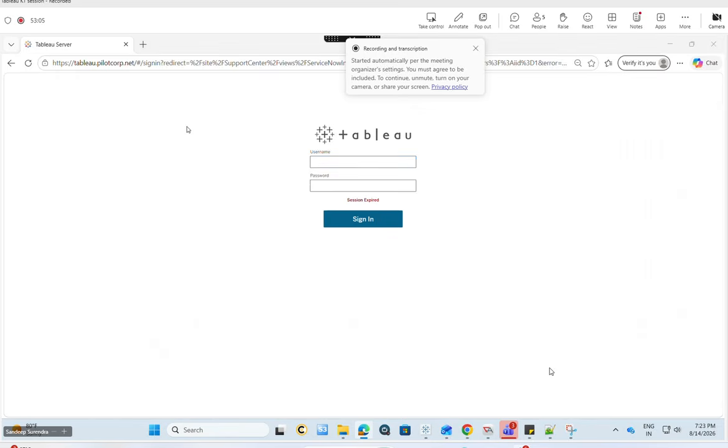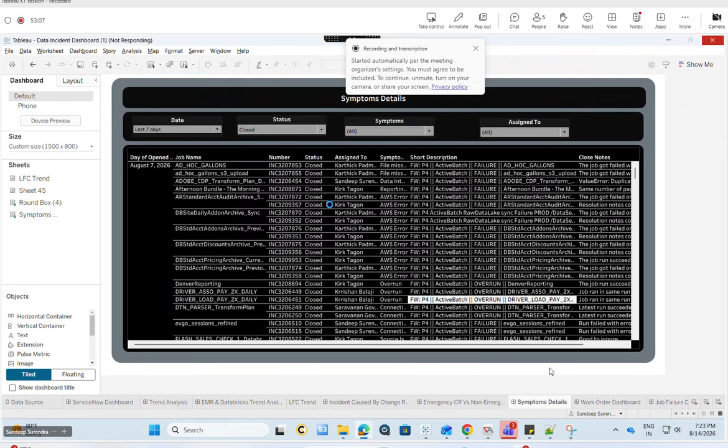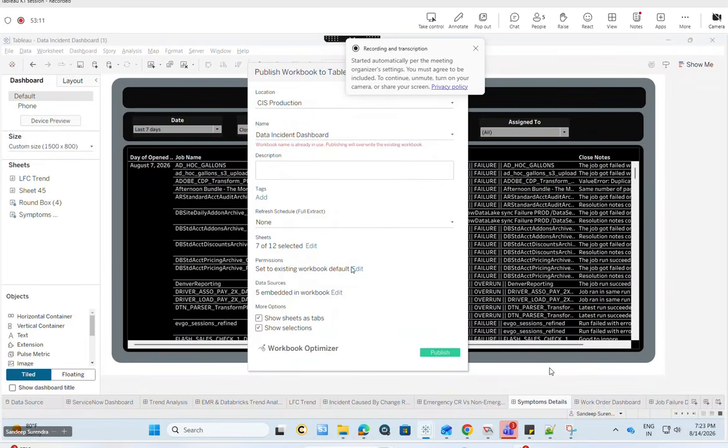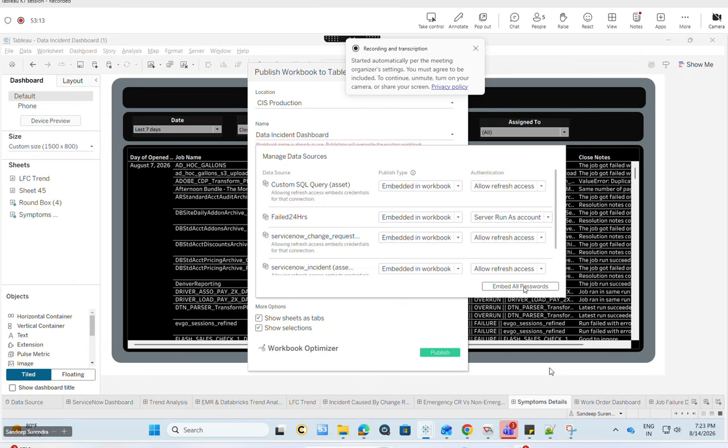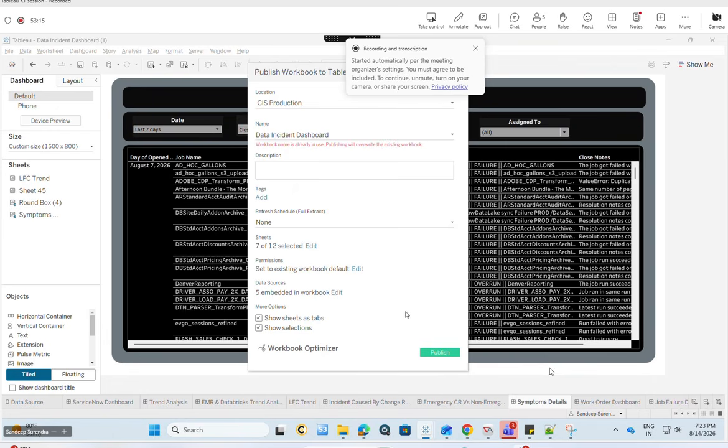Why I'm saying it should be embedded is because you can't share the password with everyone. That's the reason it should be embedded. Click here and select all as embedded. It will automatically show as embedded.